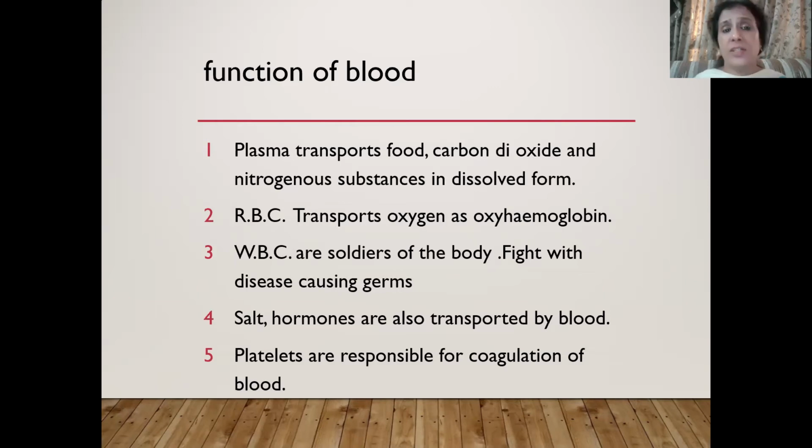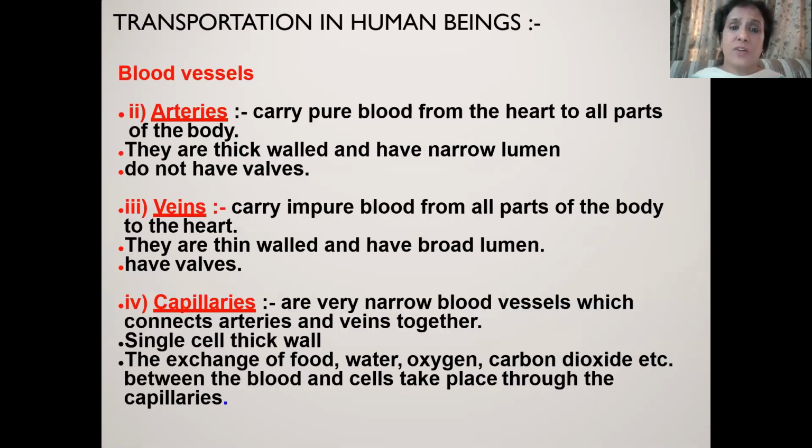There is another component of the blood, that is platelets. These platelets are responsible for clotting of the blood. What is clotting of the blood? Whenever we get any injury, blood comes out of the blood vessels, and immediately within a few seconds, a brown colored coat is formed on this injury. This process is called clotting of blood. And this is very important to prevent the excessive flow of blood, excessive loss of blood.